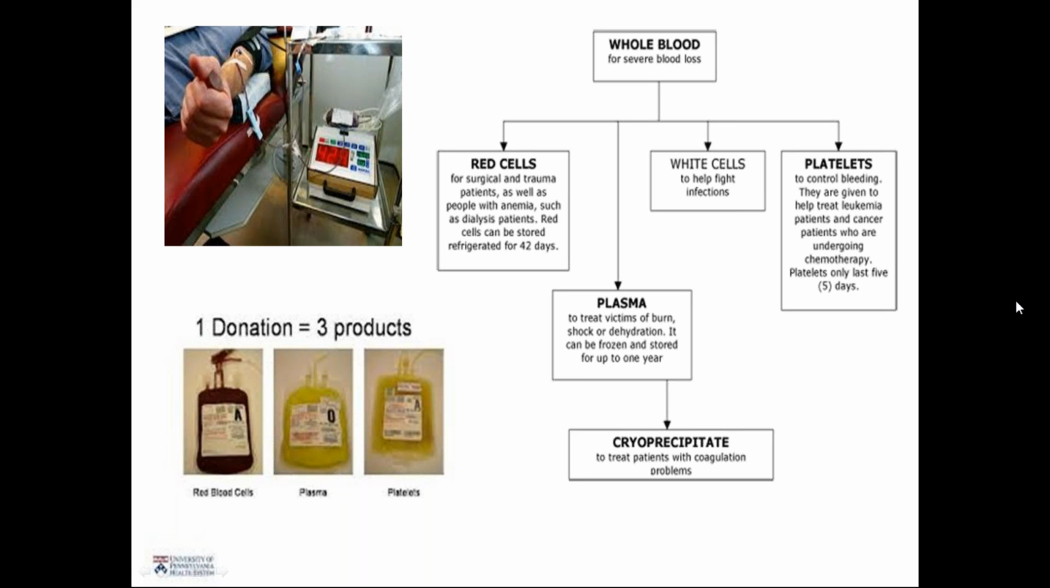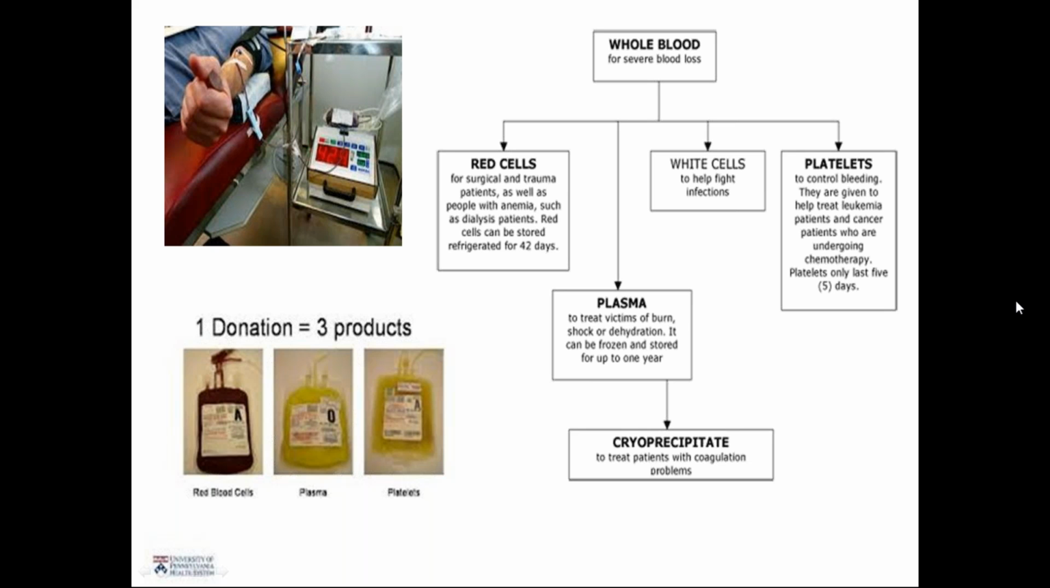So what are the uses of plasma? It is used to treat victims of burns, shock, and dehydration. It can be frozen and stored for up to 1 year. Cryoprecipitate, which is taken from plasma, is used to treat patients with coagulation disorders like factor 8 deficiency, factor 12 deficiency, and von Willebrand disease. In such cases we go for cryoprecipitate.